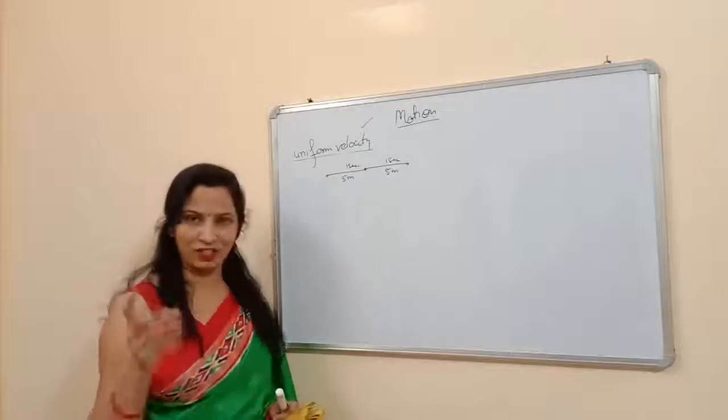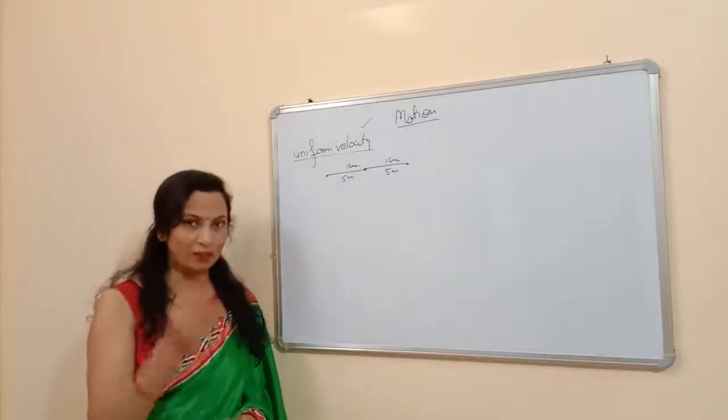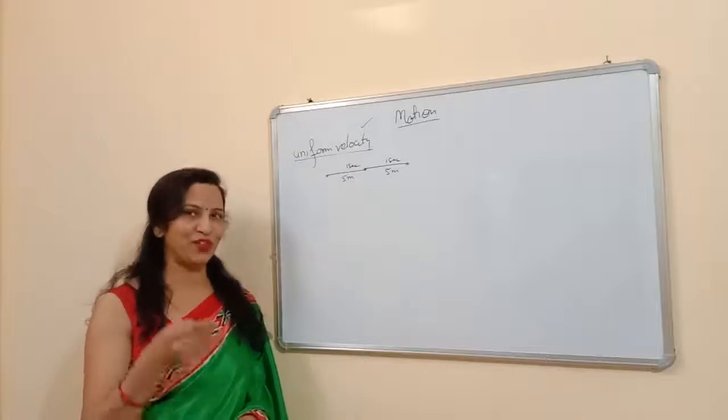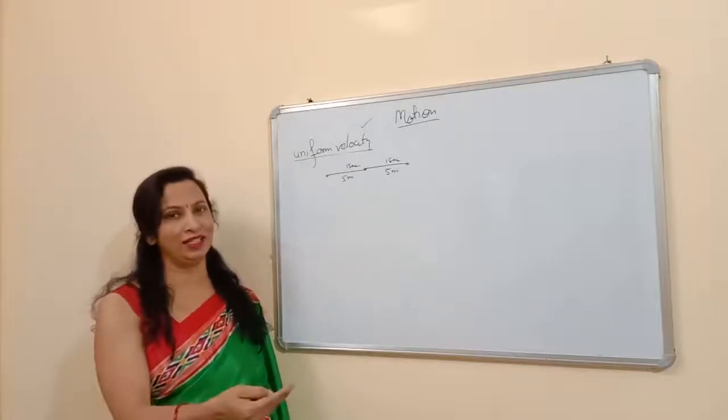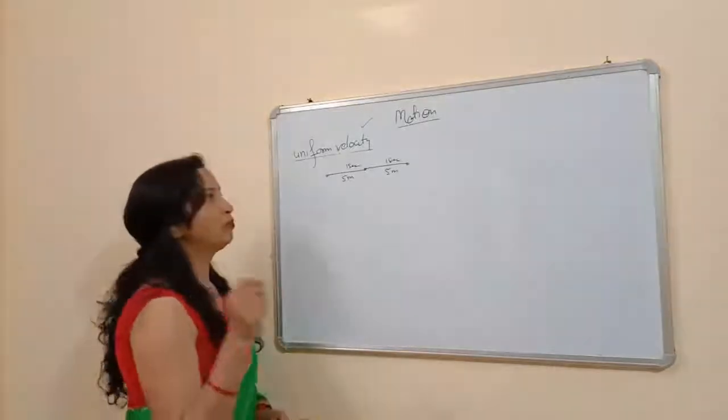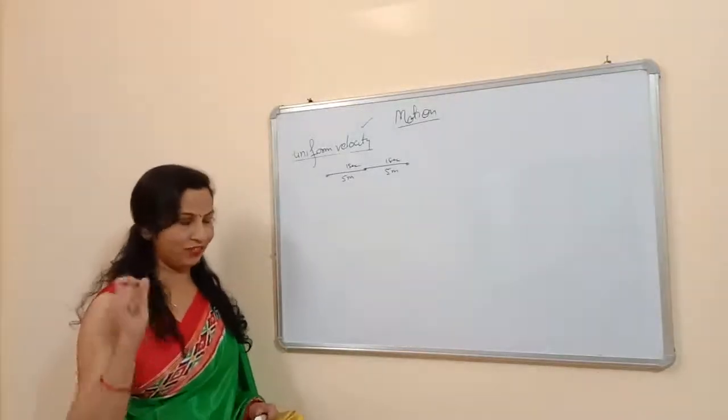So again you can write the definition of uniform velocity. If a body covers equal distance in equal intervals of time in a straight line, this type of velocity is called uniform velocity. You can pause the video for writing the definitions.